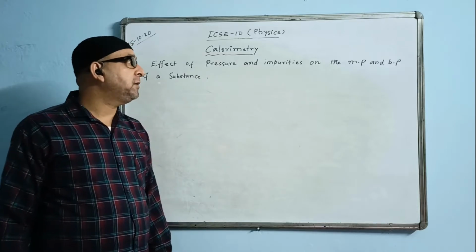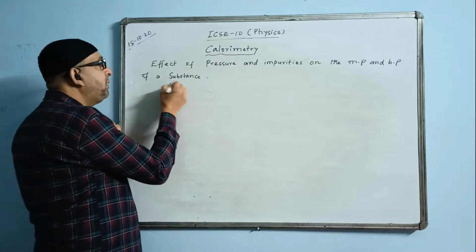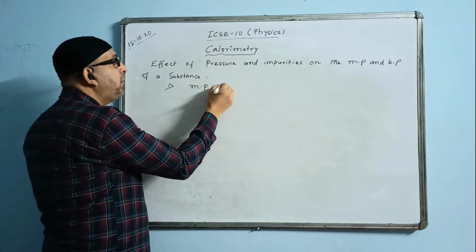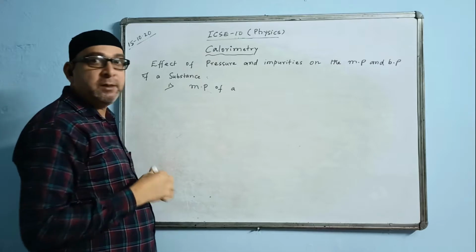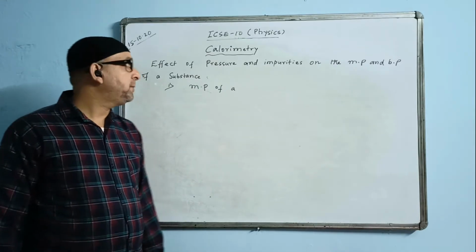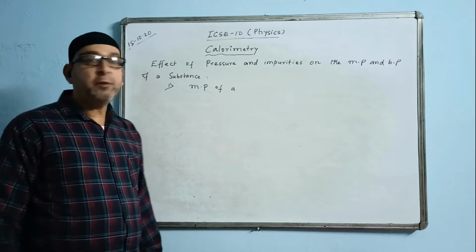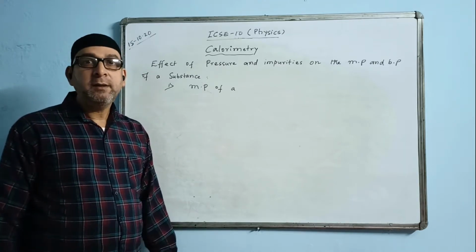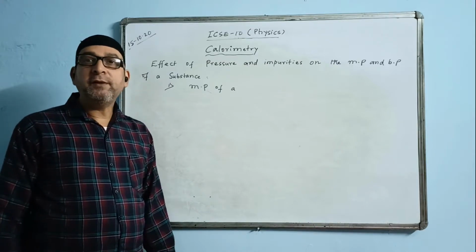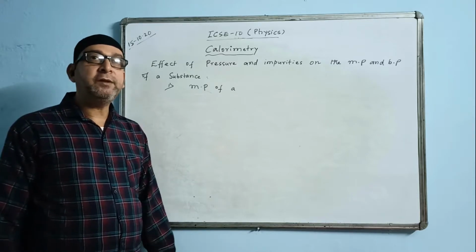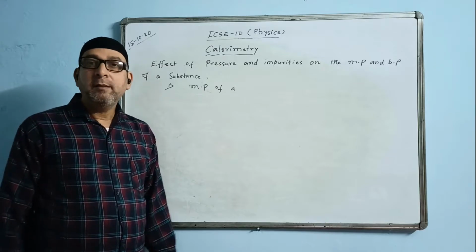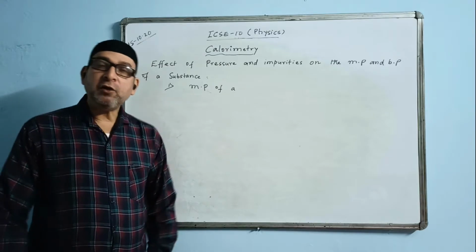How are they affected? About that, you write point number 1. MP, the melting point of a substance, decreases with the increase of pressure and the addition of impurities.